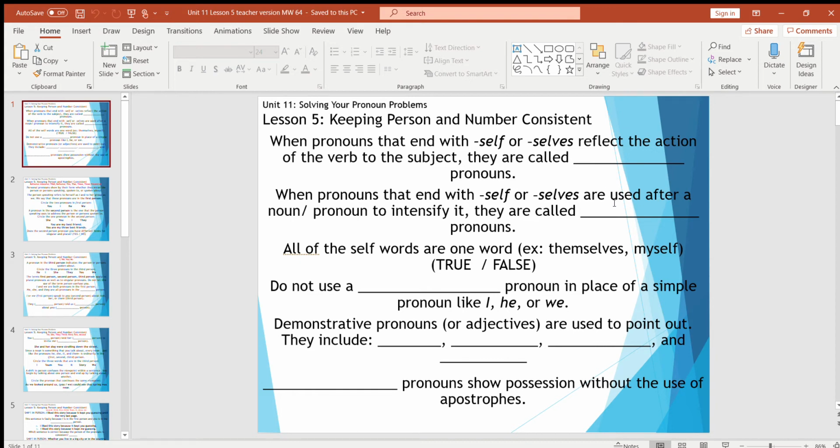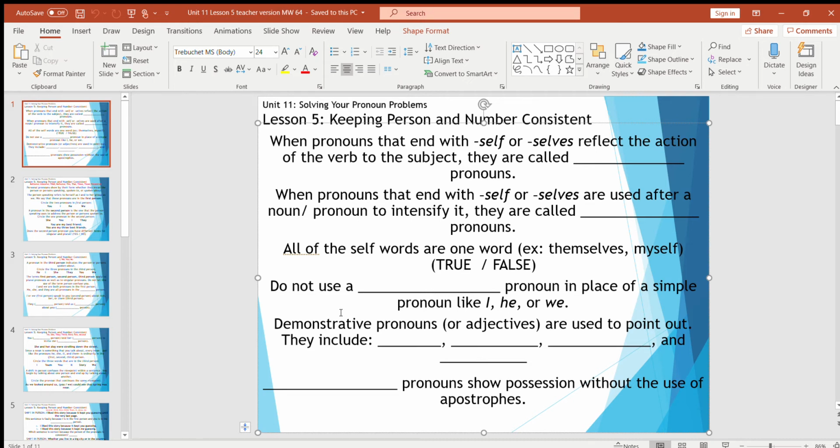All of the self words are one word, written like themselves, myself, as opposed to my self, them selves. True or false? That is true. Always write it as one word. And do not use a what pronoun in place of a simple pronoun like I or he or we. Don't use a reflexive pronoun in place of the simple pronoun.